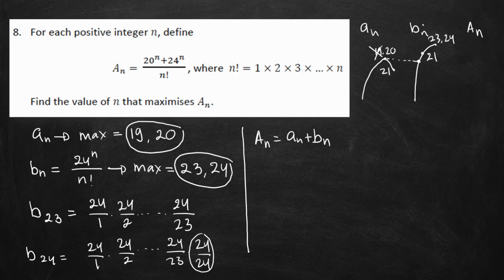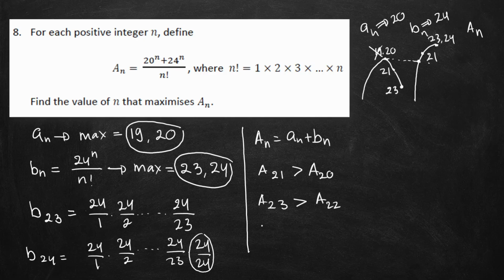Since the base number of BN is 24, and the base number of AN is 20, it means that the ratio of BN going up is still bigger than the ratio of AN going down. So it means that A21 is still bigger than A20. Same thing will go until A23, where A23 is still bigger.